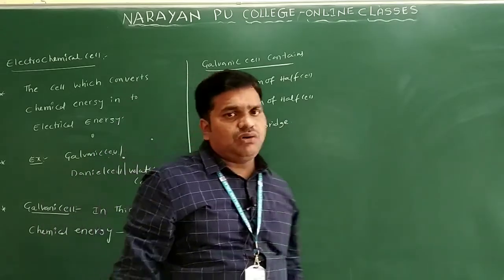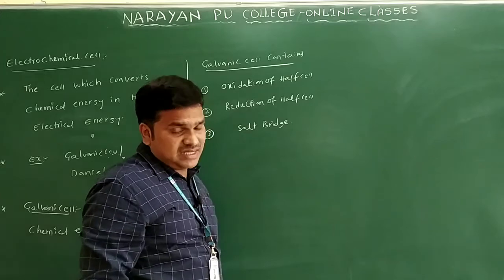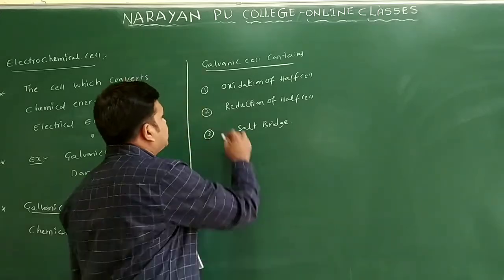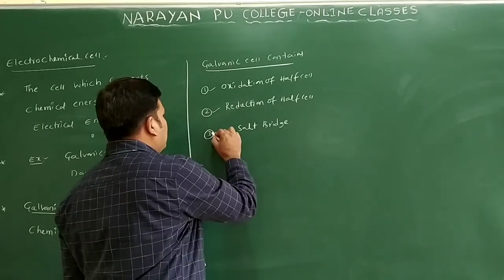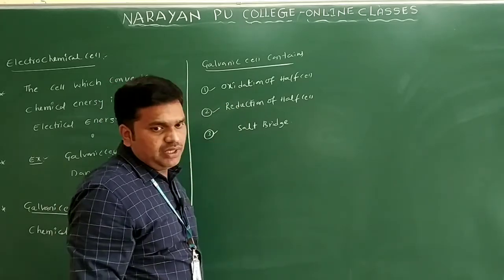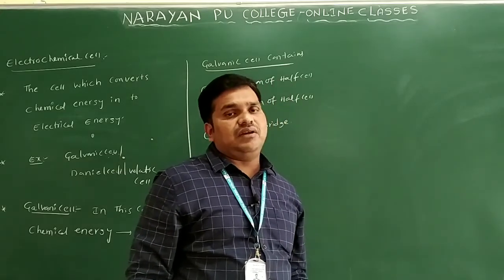If you want to construct a galvanic cell, the oxidation half cell is required, the reduction half cell is required, and one more, the salt bridge, is required. By using these three we construct the galvanic cell.